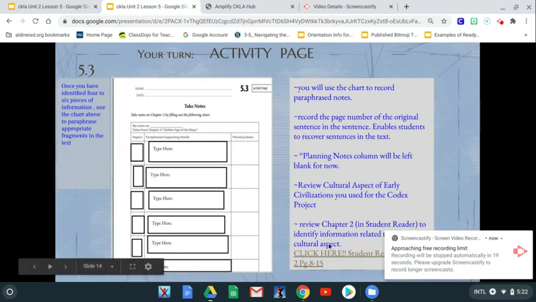Make sure that you go back and read that chapter, and know what the chapter is about, because that is going to help you identify those supporting details. The left side of the column is blank for right now. So boys and girls,